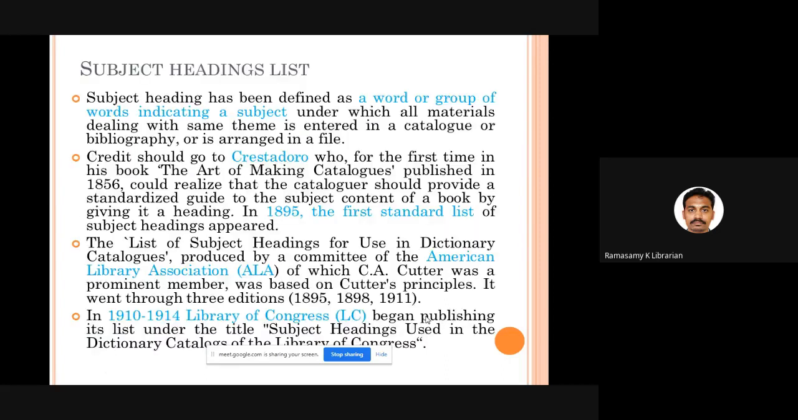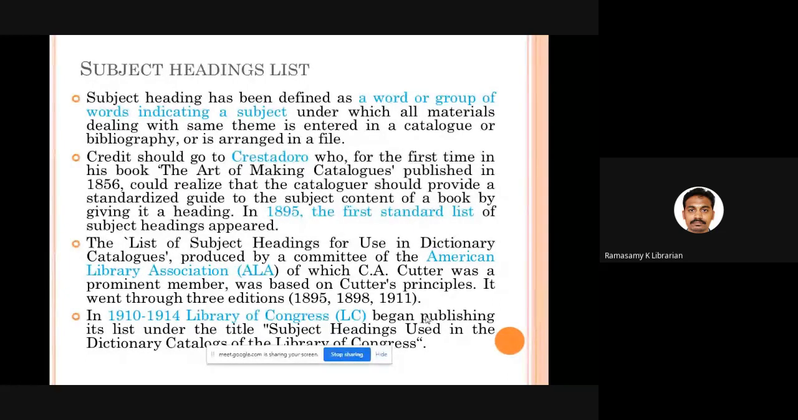Fine, good. Now let us talk about the first one, the subject headings list. As I told you, what is a subject heading? It's nothing but either a single word or a group of words which you use to indicate a particular subject. So if you have 10 books in your library on a particular subject, however you get those 10 books, all 10 books should be given the same subject heading, because all 10 books talk about the same subject. So those terms you use to describe the content are called subject headings.